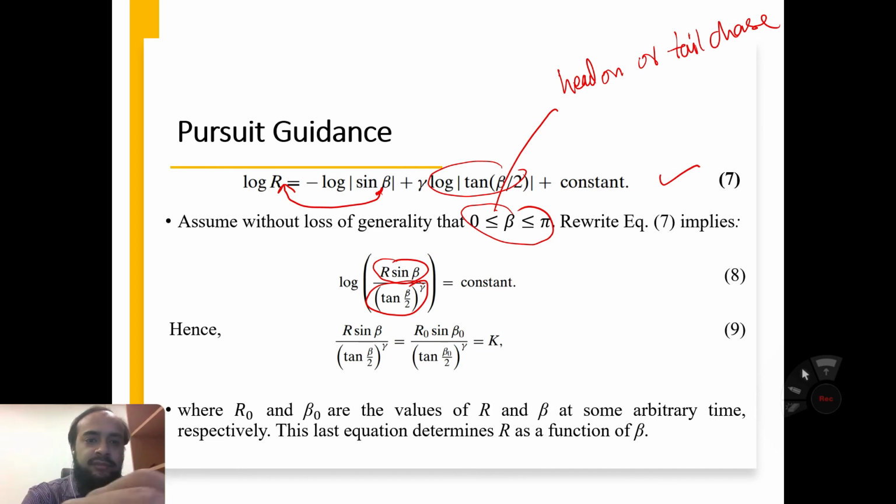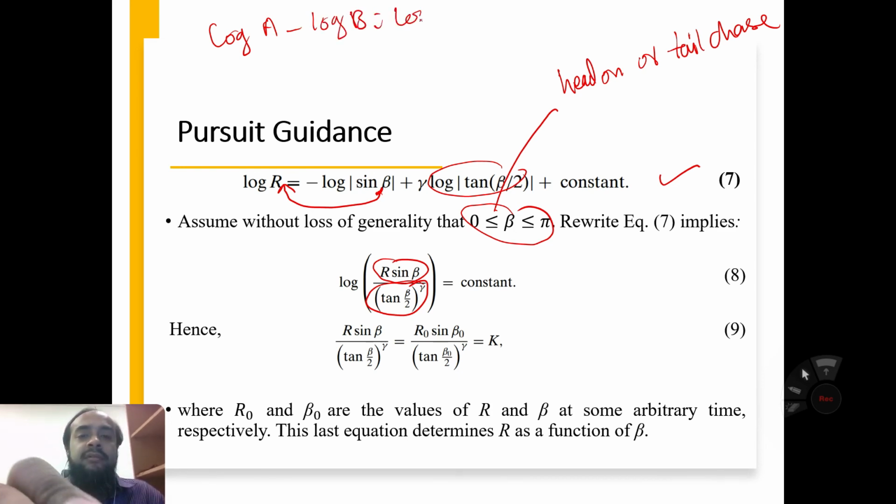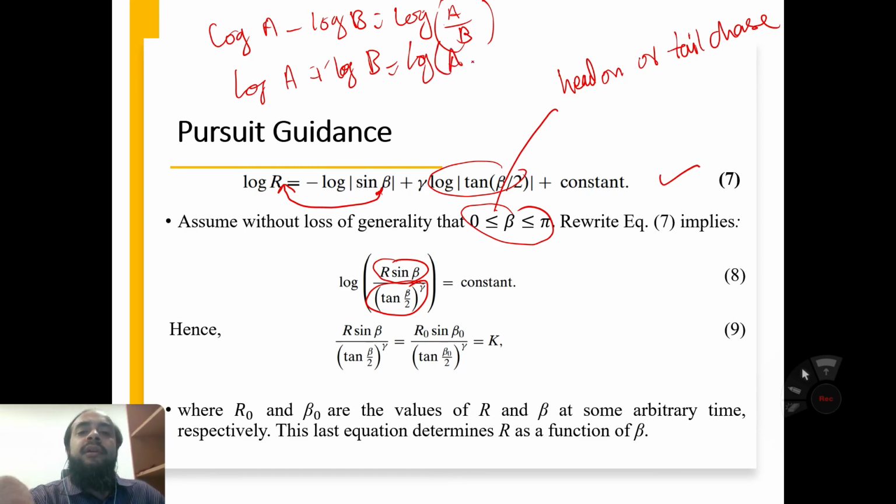So log a minus log b equals log of a over b. Similarly, log a plus log b equals log of a into b. So these are the logarithm formulas.